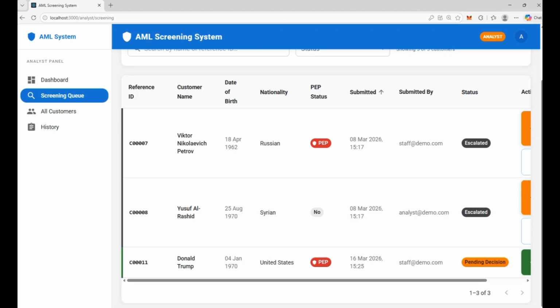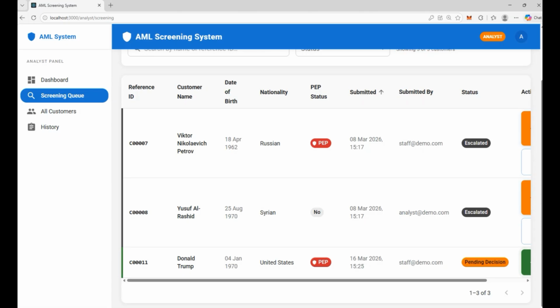Now, I need to be very clear about something. After watching this demo, please do not walk away thinking that compliance analysts or AML analysts are no longer needed. That would be very wrong, actually dangerous. We absolutely need human analysts. What we are trying to do is not to replace them. We are trying to remove the monotonous, repetitive work that leads to cognitive overload and poor quality screening remarks.